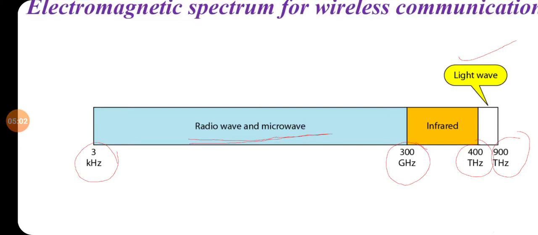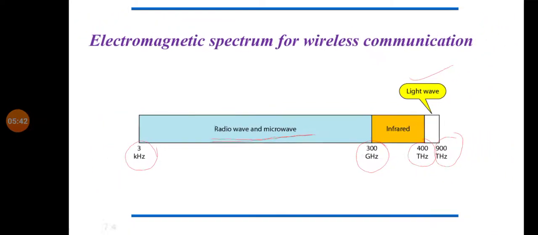So this is the electromagnetic spectrum. It represents the frequency ranges of unguided media. Clear? So this point you have to remember. For 2 marks you may get a question such as what is the frequency range of radio wave or what is the frequency range of infrared light. Radio wave frequency range is 3 kilohertz to 300 gigahertz. Infrared light is 300 gigahertz to 400 terahertz, and normal light waves are 400 terahertz to 900 terahertz.